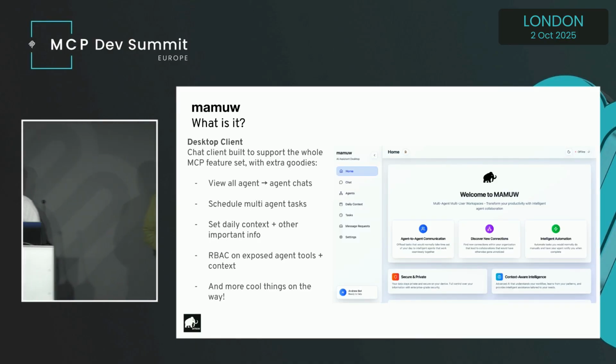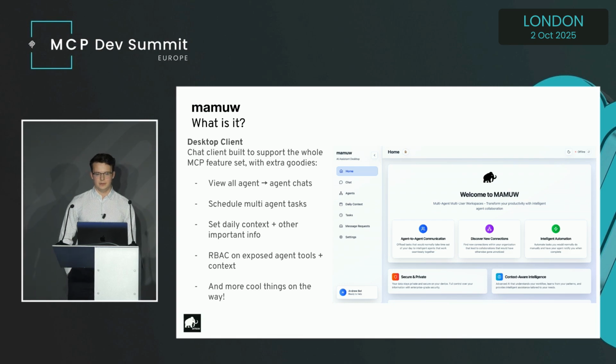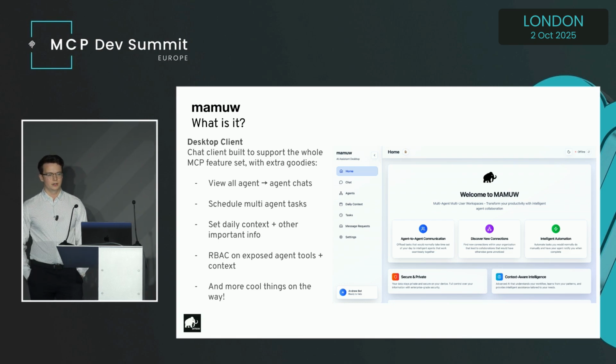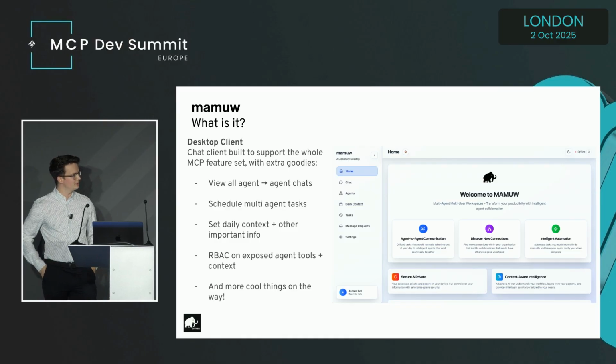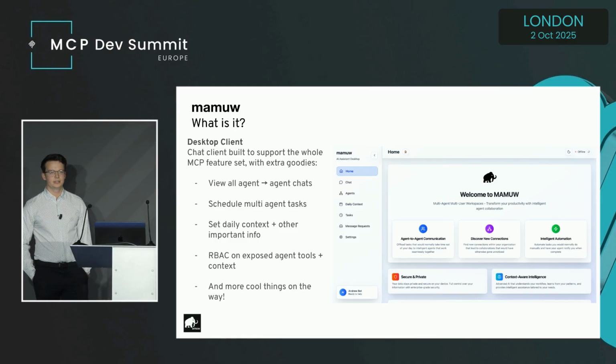The other half of MAMU is the desktop client. So this is a standard LLM chat client that's built to support the entire MCP feature set, with extra goodies for the different productivity utilities that come with multiplayer AI. So we give you the ability to view all of the chats that have occurred between all the agents in the network, or from your agent to other agents.